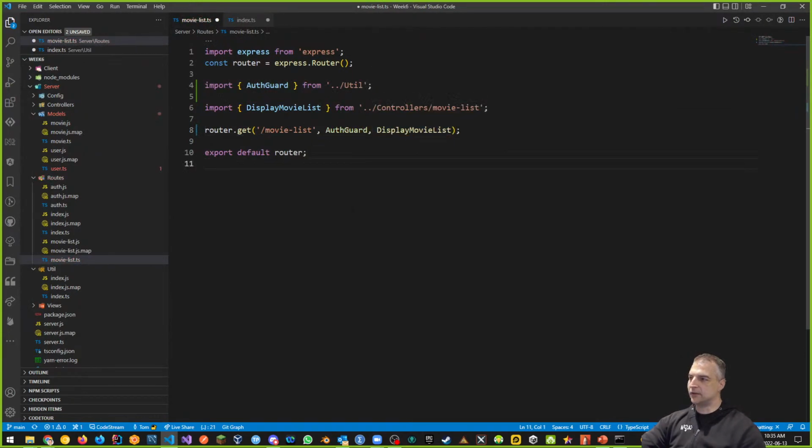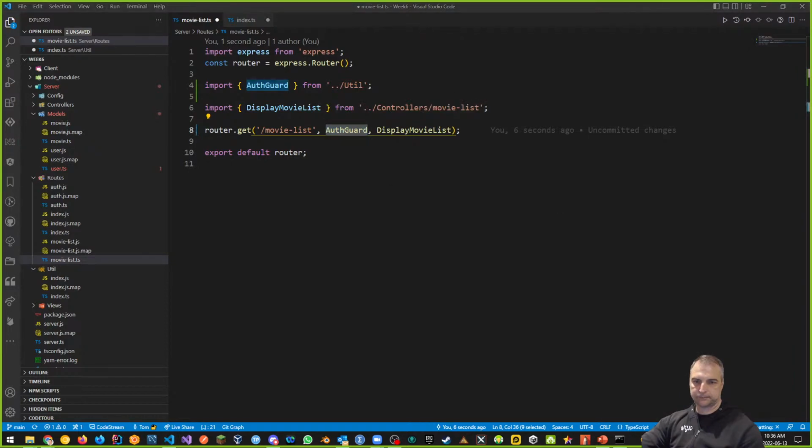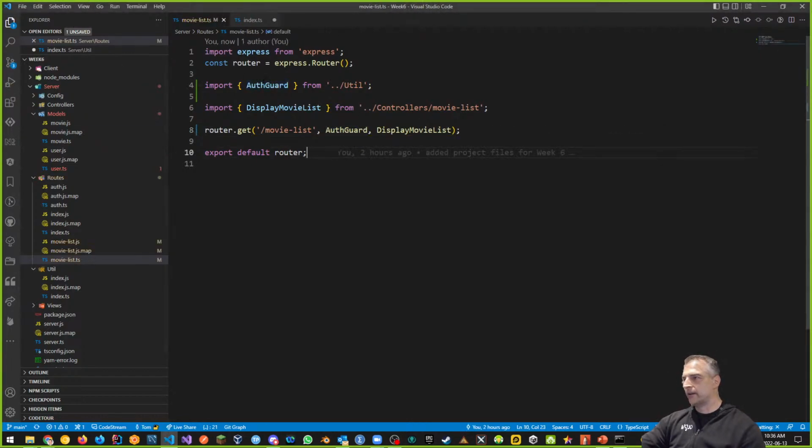And what this does is it'll say, hey, go to this link, check to see if I'm logged in. If I am, continue. If I'm not logged in, then I want you to take me back to the login link. Okay, so that's what it means. So that is how you guard links.